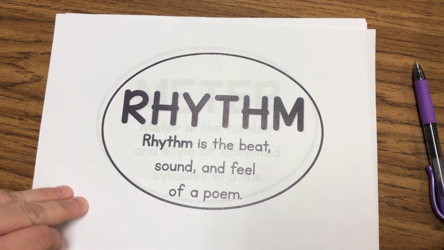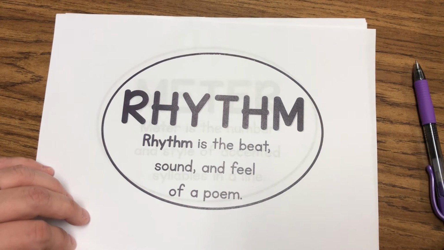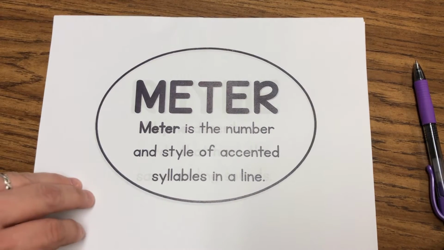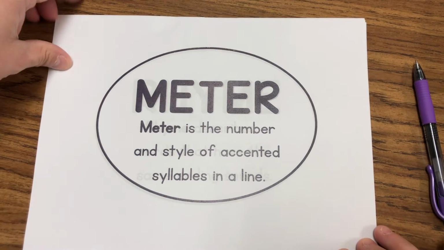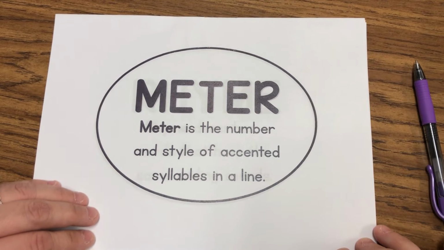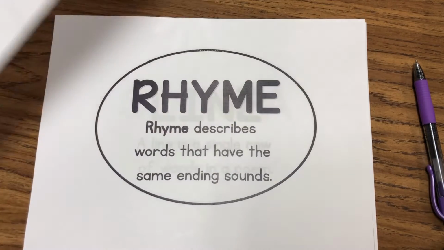Rhythm is the beat or sound or feel of a poem. So it actually is going to have a rhythm to it. Think about song lyrics. If you look up the lyrics to songs, you will actually see that there's a rhythm or a pattern to it where it has a very specific beat. Meter is the number and style of accented syllables in a line. So meter is going to put emphasis on some words and not others.